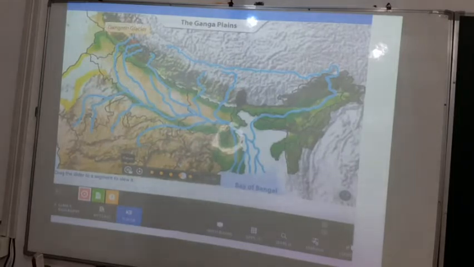The river originates from two head streams in the Gangotri Glacier. The two head streams are called the Alaknanda and the Bhagirathi. They join at Devprayag. From here, the river is known as the Ganga River.